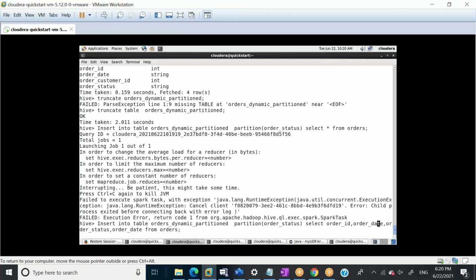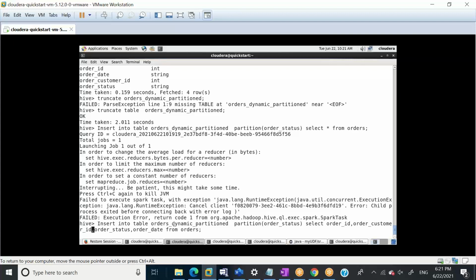I'll say order_date, and I'll tell you why I'm using order_date here: I don't want to create too many partitions. Order_ID and customer ID will create a lot of partitions. I'll say order_customer_ID here.